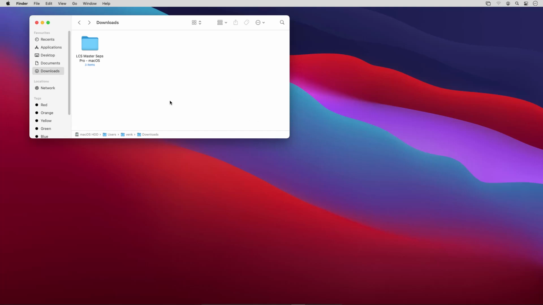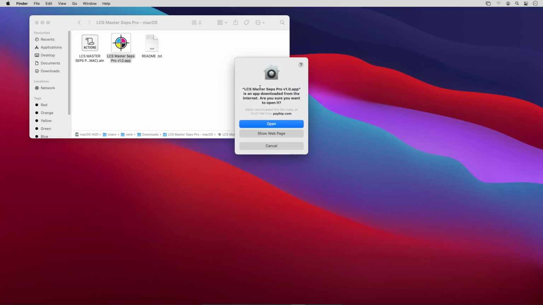Mac users, please download the zip file for Mac. You can find the download link in the description. Once downloaded, open the folder. Inside you will find 3 files. We will first install the scripts required to run the action using the installer and then load this action file in Photoshop. The tutorial link on how to use the actions can be found in the readme.txt file. To install the Master Seps Pro actions, open the app file.